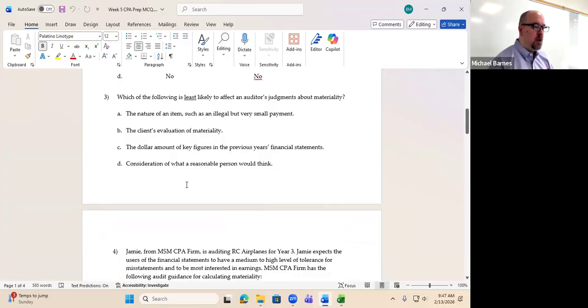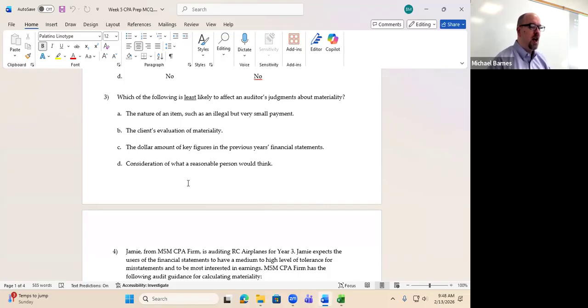Which of the following is least likely to affect an auditor's judgment about materiality? By the way, I apologize. I try to be very thorough whenever the word "not" or "least" comes up. I try to underline them, and I realize that I do that sporadically. I got it on this one, but I missed one later on. So which of the following is least likely to affect judgments about materiality?